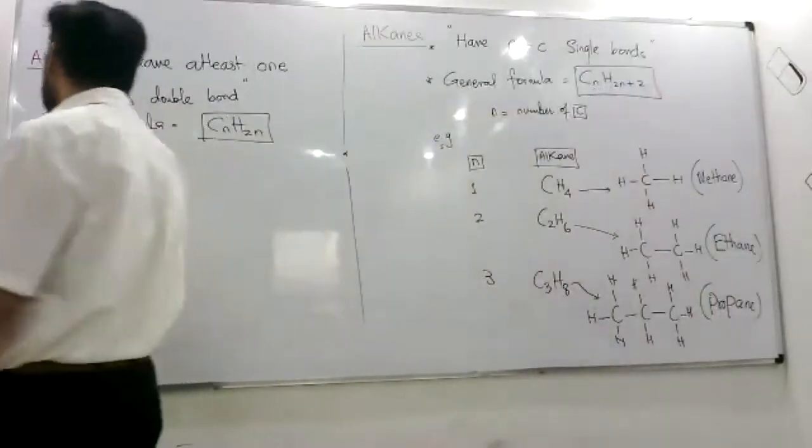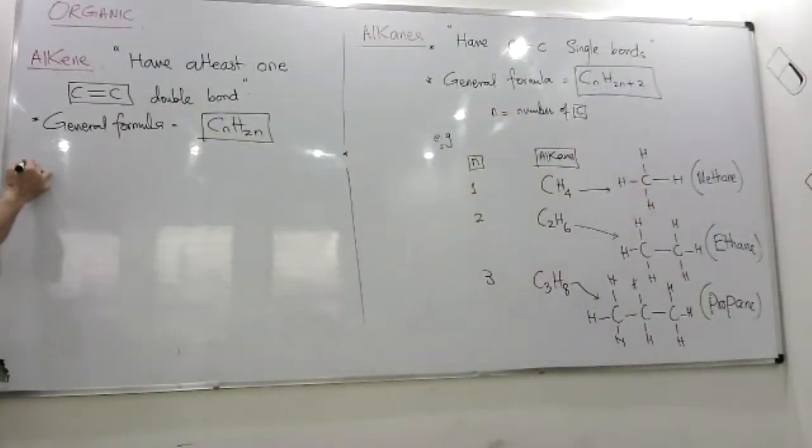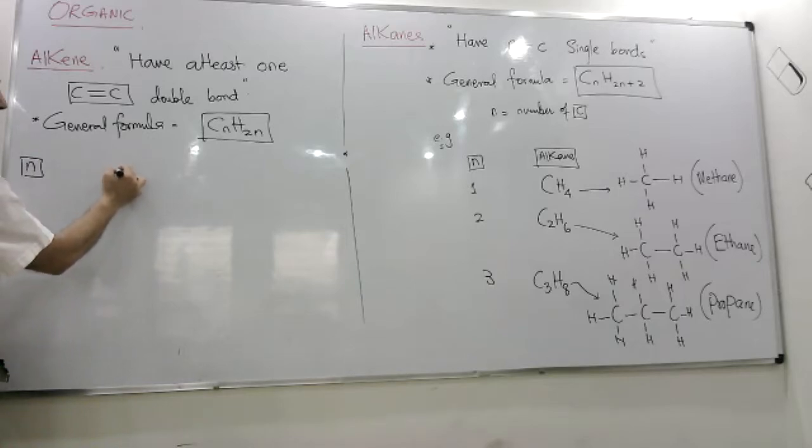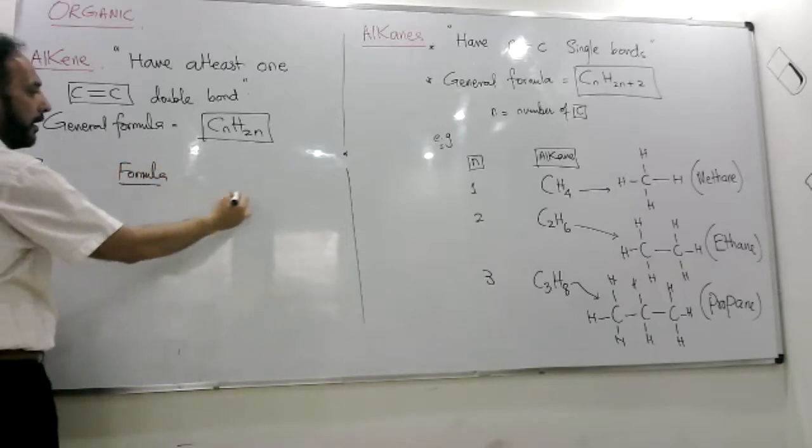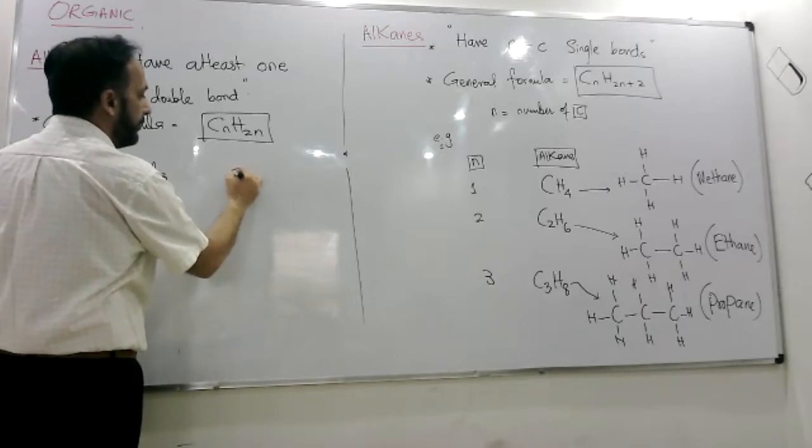इसको भी हम लिखेंगे examples में. Like value of n, the formula of the alkene, and the structure.